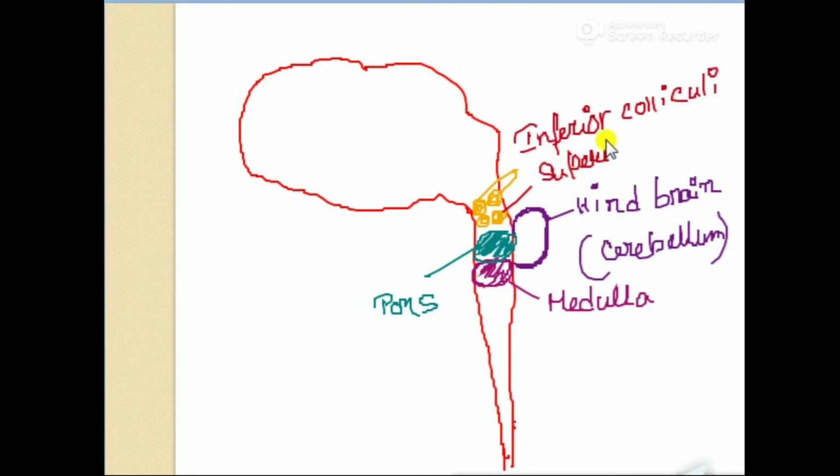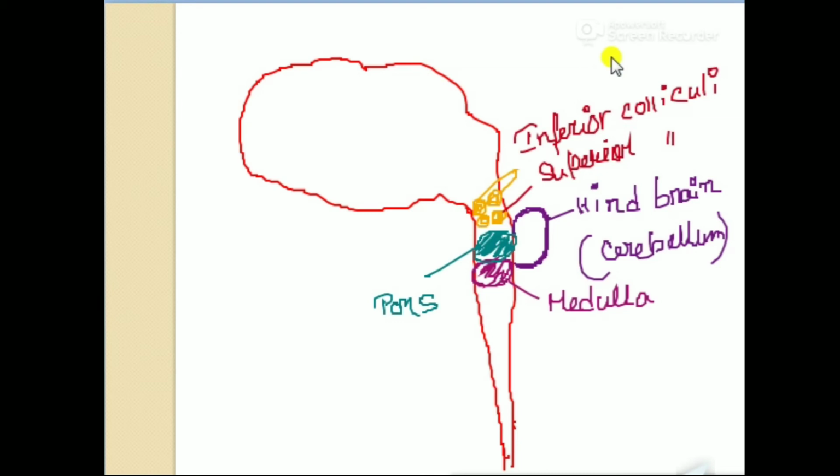These are two parts of the brain. Inferior colliculi helps in auditory function, whereas the superior colliculi helps in visual function. These are the four lobes of the midbrain.